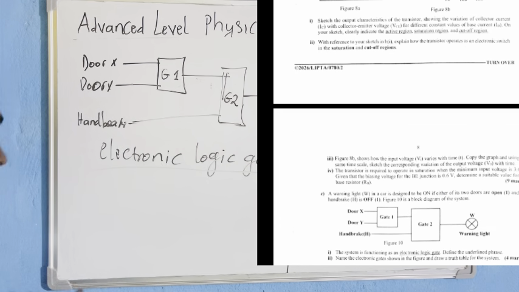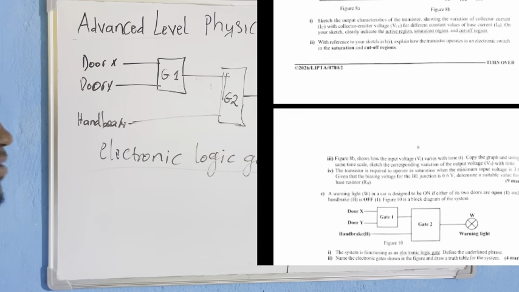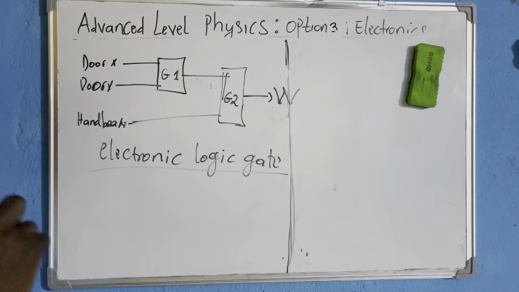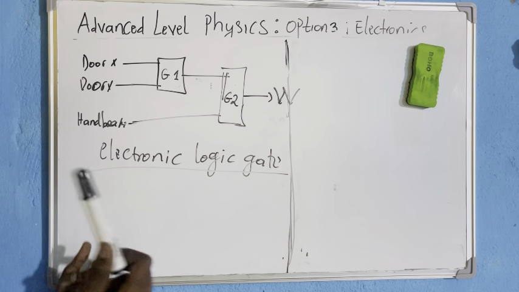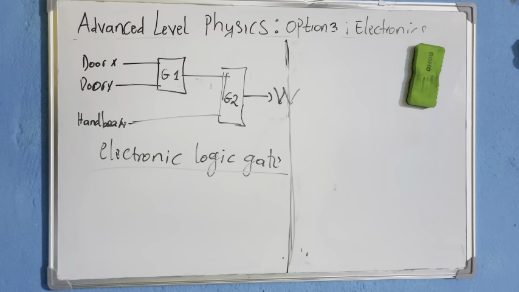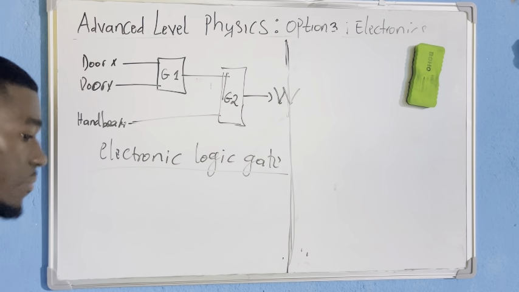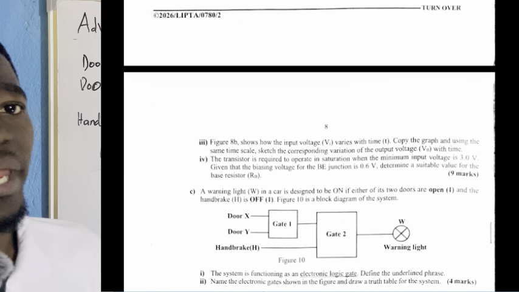An electronic logic gate can be defined as a logic circuit that performs a logical operation on one or more binary inputs in order to produce a single binary output. As simple as that.